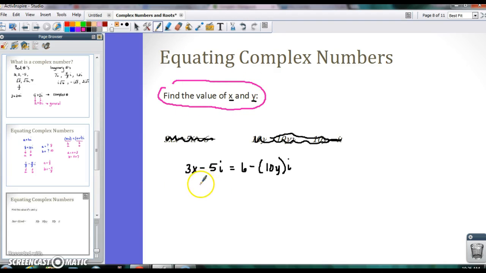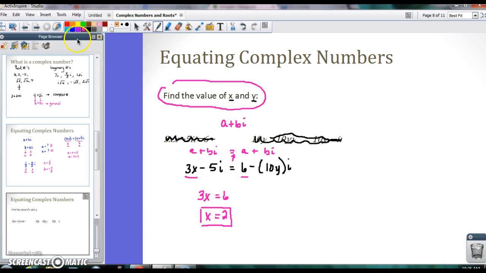So remember, when a complex number, we have a plus bi. Here's a plus bi, here a plus bi, and here's a plus bi. And this equal sign here tells me that my a values have to equal each other and my b values have to equal each other. So my a value on this side is 3x, my a value on this side is 6. So 3x equals 6, which means that x has to be 2. Okay, so that's all they're asking you to do there.